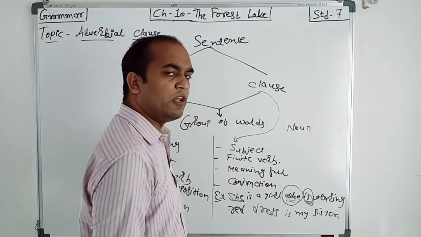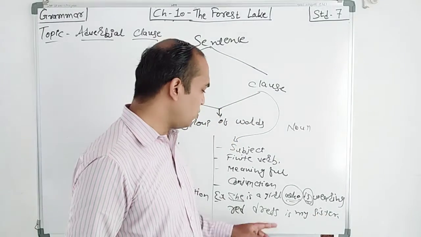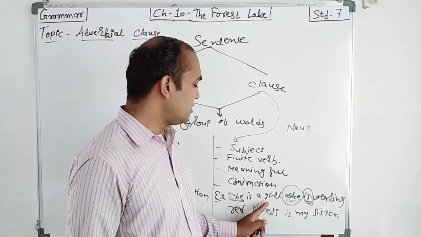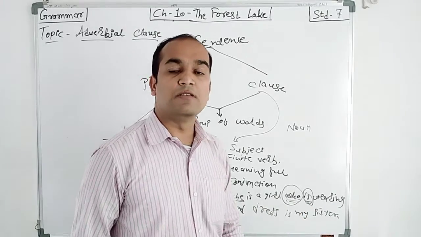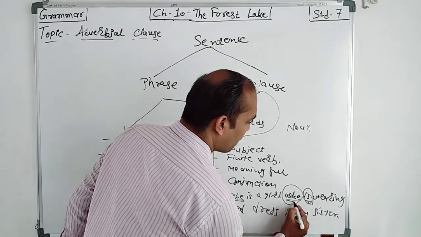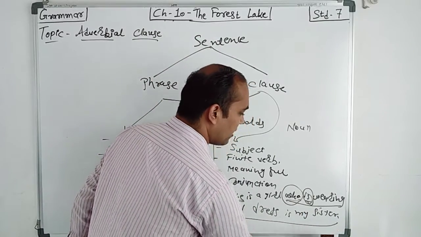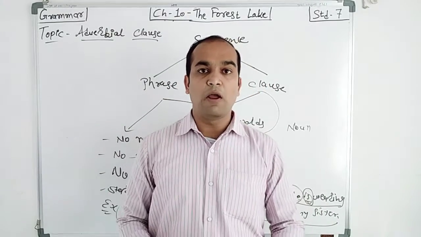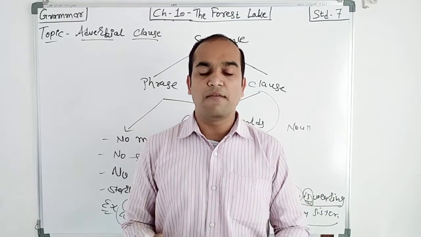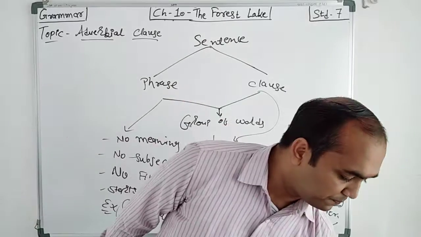So suppose I am asking you the question, who is your sister? So what is your answer? She is a girl who is wearing a red dress, she is my sister. So now see that apart from who is to till here, this is your clause. So students, I hope the concept of clause and phrase is clear.